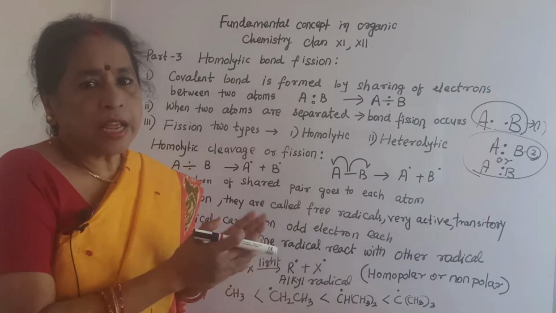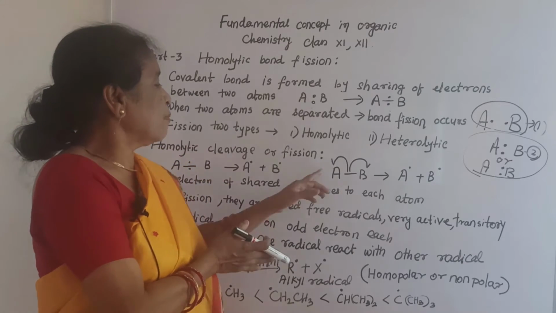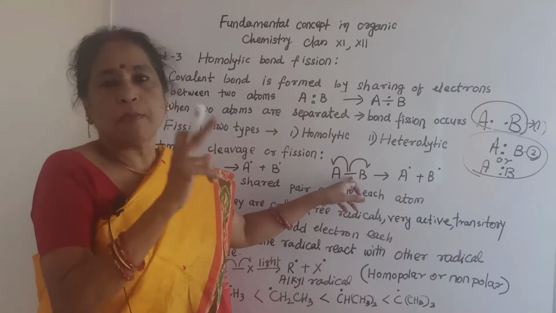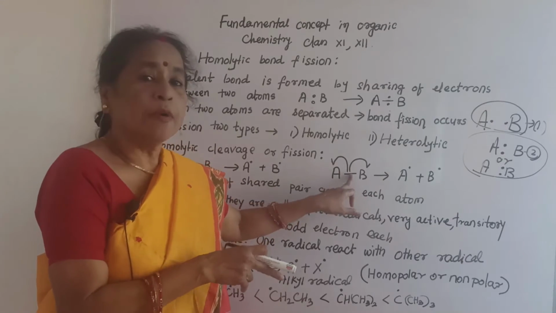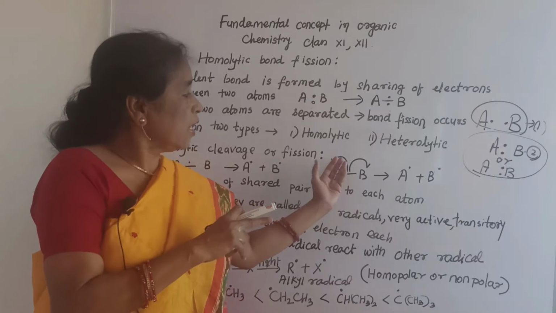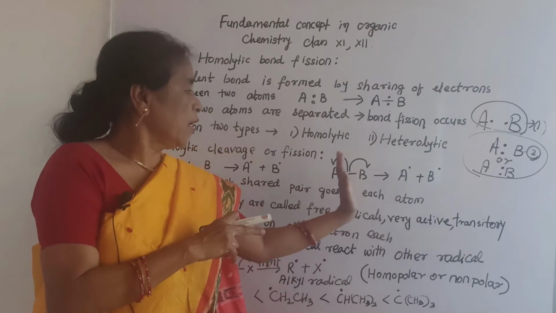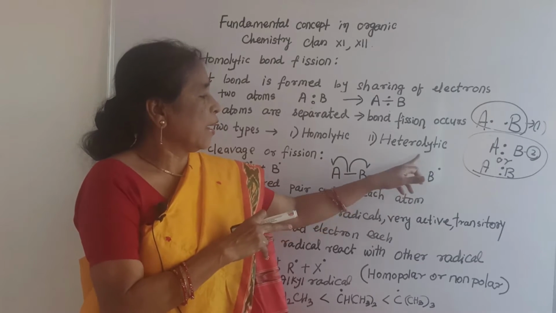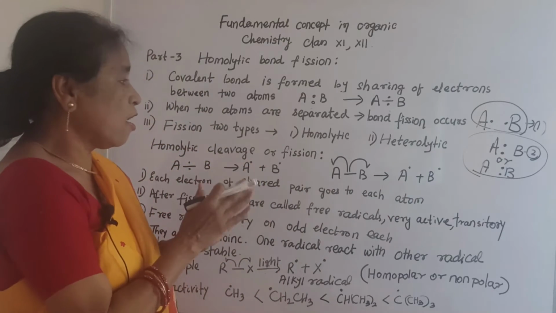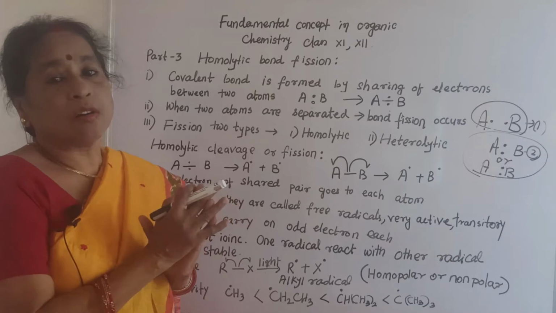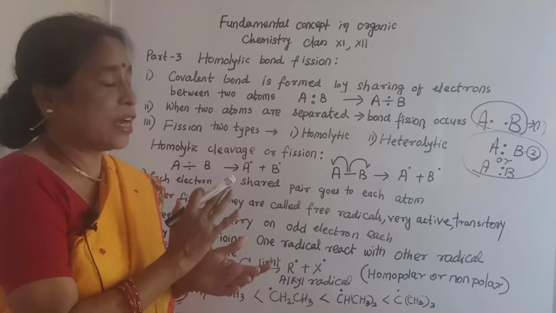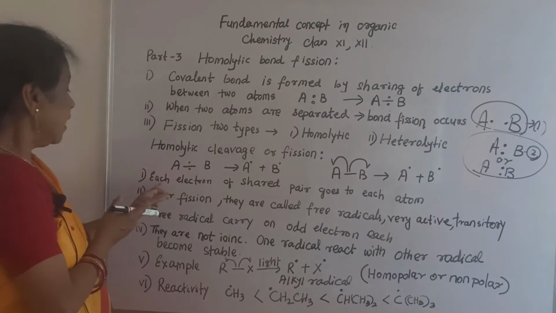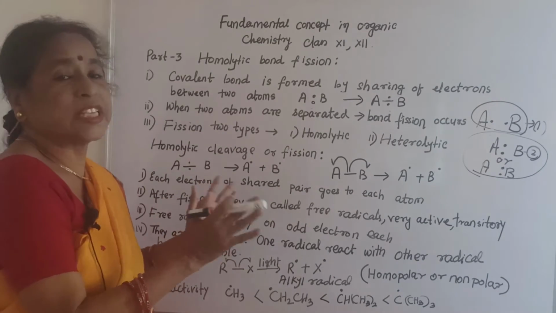The covalent bond is formed by sharing of electrons; here two electrons are there. One electron moves towards B and one towards A, and now we have A dot and B dot. What are these called? They are called free radicals. Each electron of the shared pair goes to each atom.